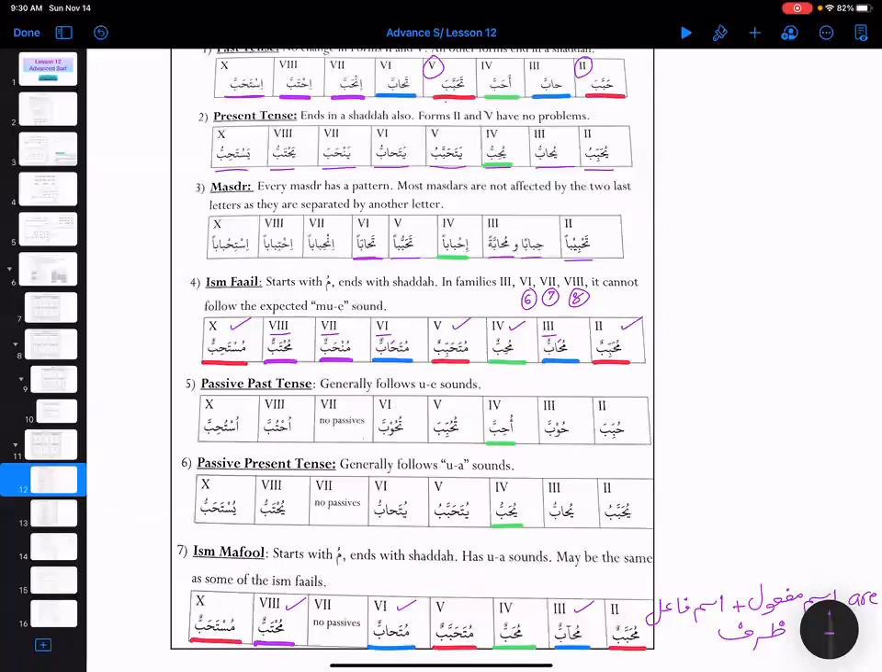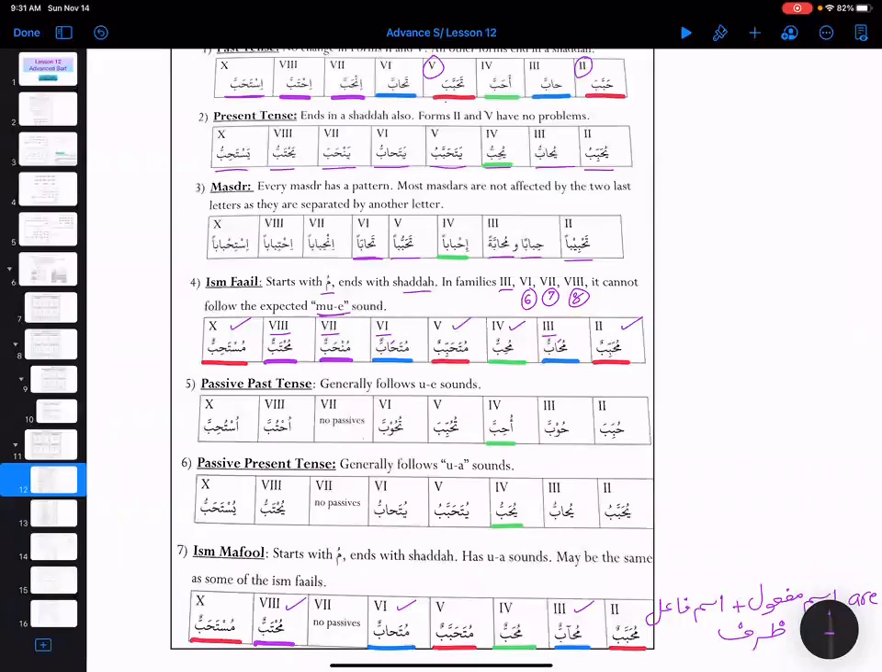Then we have ism fa'il. Ism fa'il starts with mu and ends with shadda. So not anymore are we going to see the u-e sound, right? In some we can, but not in all of them. So in families 3, 6, 7, 8, it cannot follow the expected mu and e sound.